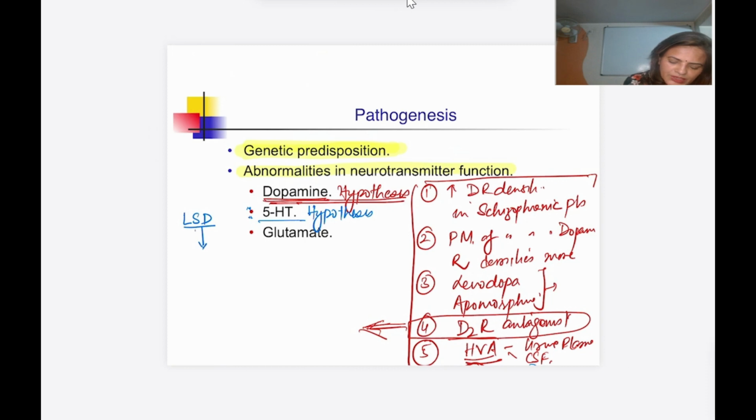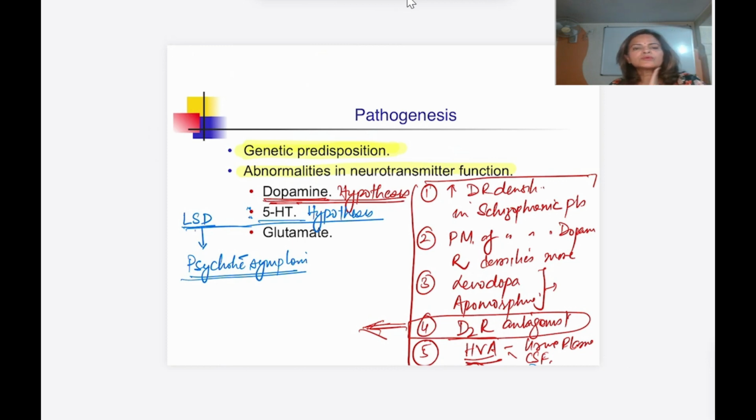They are going to produce psychotic symptoms. That means there is an increase in the level of 5-HT also. So serotonin is also involved. So, number one, with the 5-HT agonist LSD, they are going to produce the psychotic symptoms.